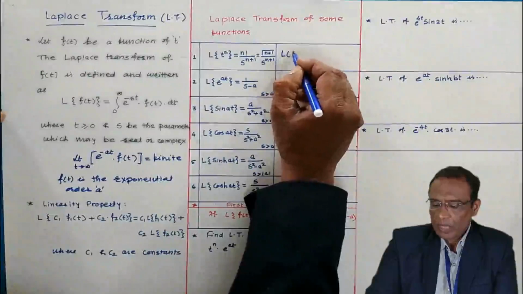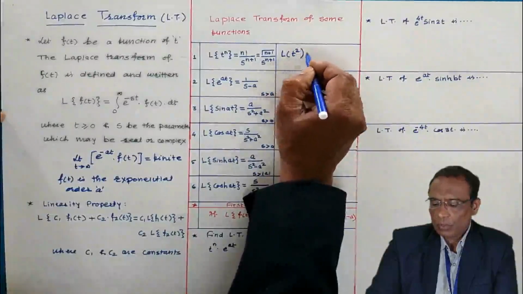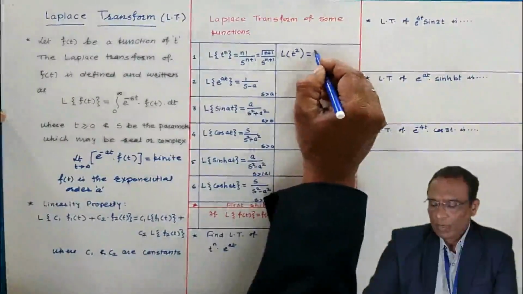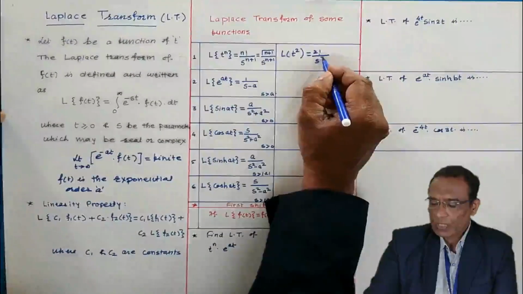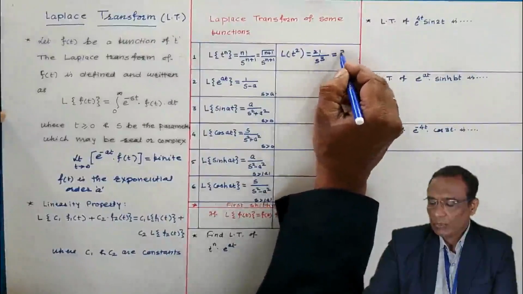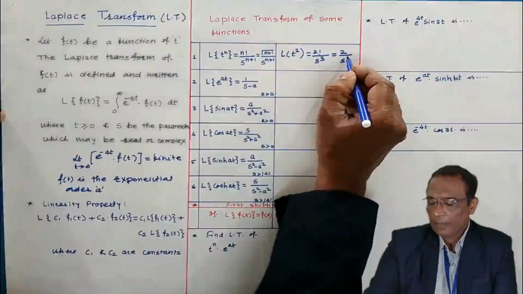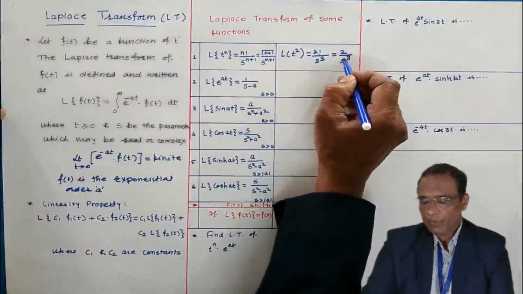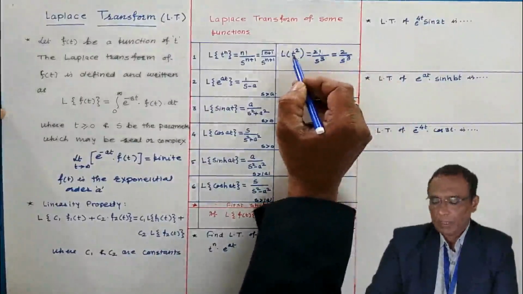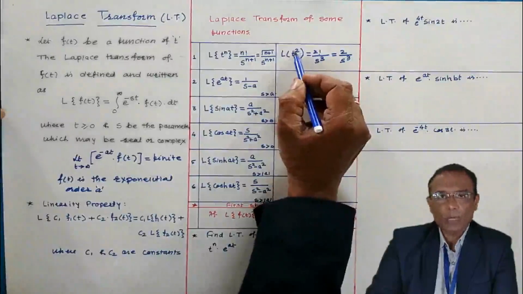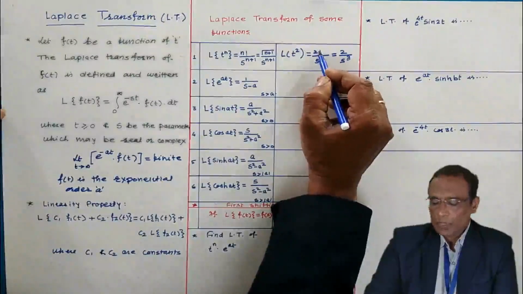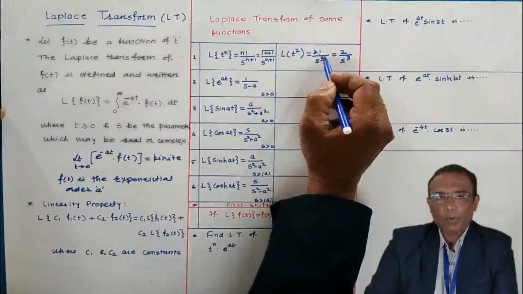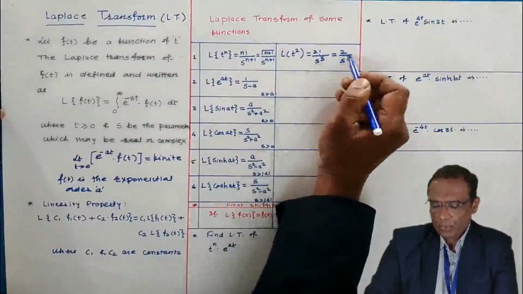This type of simple MCQ may be asked in the examination. Find the Laplace transform of t to the power 2. Here n is 2, then factorial 2 by s to the power n plus 1, which is 2 plus 1 is 3. Factorial 2 is 2, divided by s raised to power 3. This is the Laplace transform of t square. Laplace of t raised to power 1 by 2, or Laplace of root t, is what? Gamma of n plus 1, or gamma of 1 by 2 plus 1, divided by s to the power n plus 1, that is 1 by 2 plus 1, and so on.